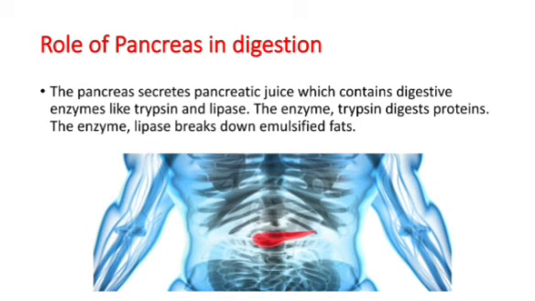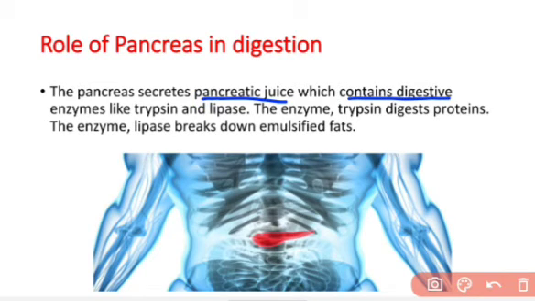Now we will understand the role of the pancreas in digestion. The pancreas is another digestive gland which is found under our stomach. Beneath the stomach there is a leaf-like organ called the pancreas, and it secretes a mixture of substances called pancreatic juice, which contains digestive enzymes.